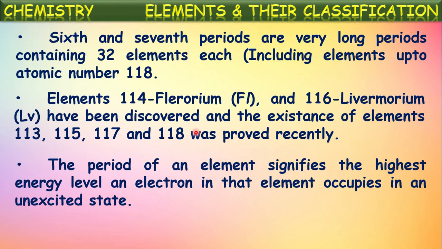period number. For suppose if you see sodium, its atomic number is 11. Its configuration will be 2, 8, 1. So its valence electron is present in the third shell. The third shell is its highest shell. So this highest shell number gives its period. For sodium, the highest shell is the third shell, so its period number is 3. In that way, from the highest energy level number, we can say in which period it is existing in the periodic table.